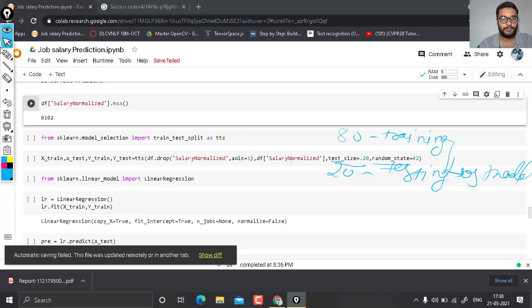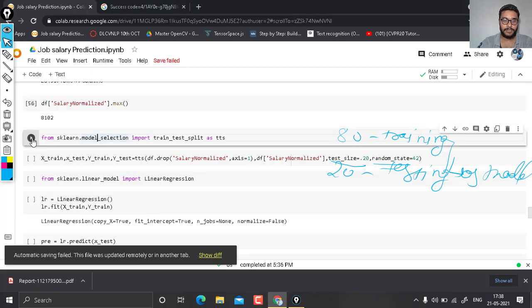So after doing this operation, let's move to the linear regression part. Here you see we have to predict salary, which is not a categorical type. It is a continuous value that keeps changing. So we use the algorithms which belong to regression problems.